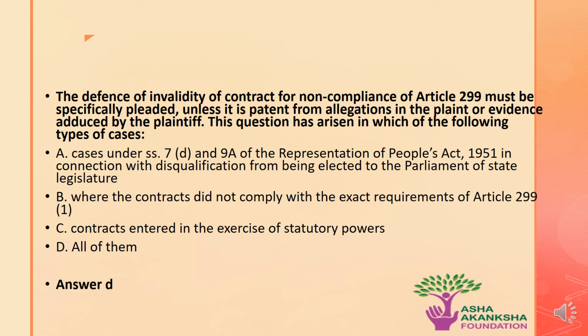Options are A. Cases under sections like 7 Clause D and 9A of the Representation of Peoples Act 1951 in connection with disqualification from being elected to the Parliament or State Legislature. B. When the contracts did not comply with the exact requirements of Article 299 Clause 1. C. Contracts entered in exercise of statutory powers. Or D. All of them. The correct answer to this question is option D. That is, all of the above are correct pertaining to the question.